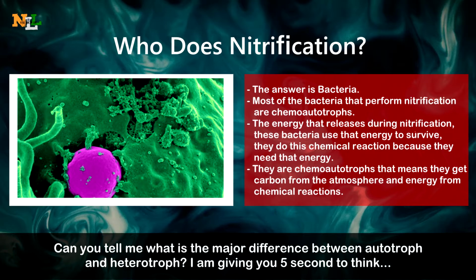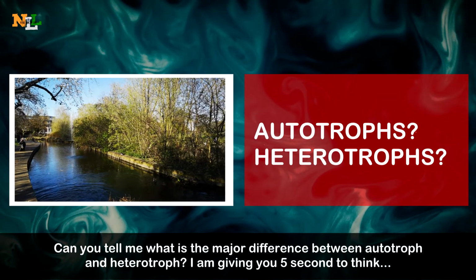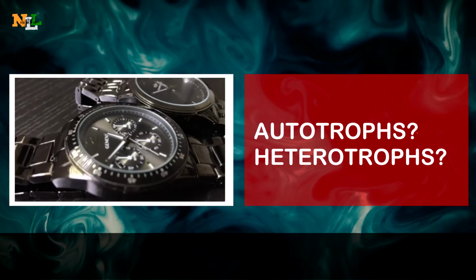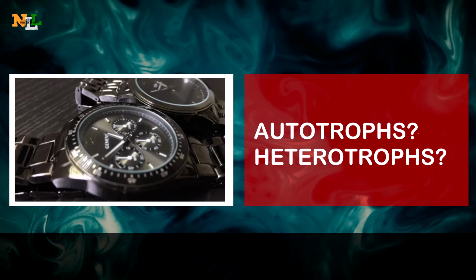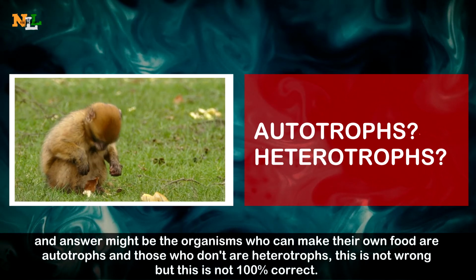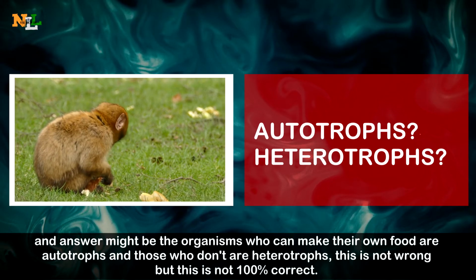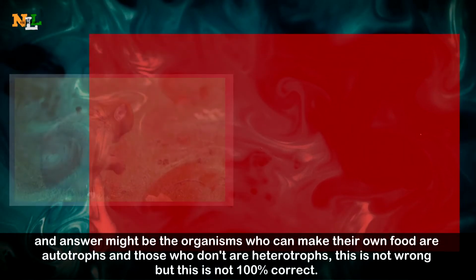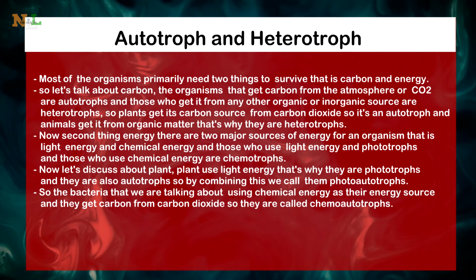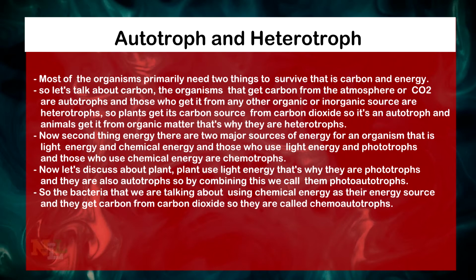Can you tell me what is the major difference between an autotroph and a heterotroph? I am giving you 5 seconds to think. An answer might be, the organisms that can make their own food are autotrophs and those that don't are heterotrophs. This is not wrong, but this is not 100% correct. Now remember, this is very important. Most organisms primarily need two things to survive, that is carbon and energy. They use carbon and energy to make their food.